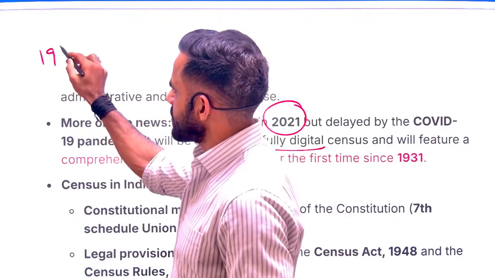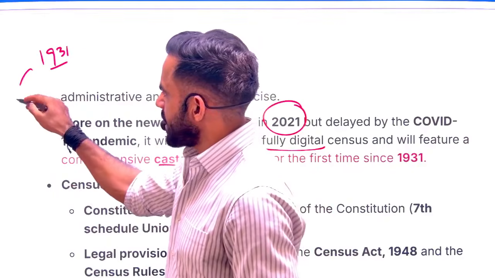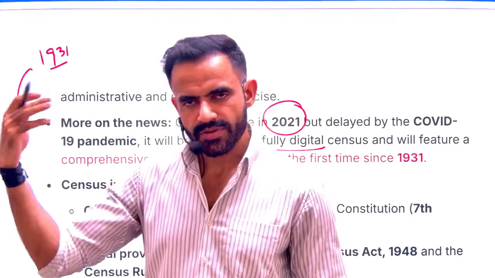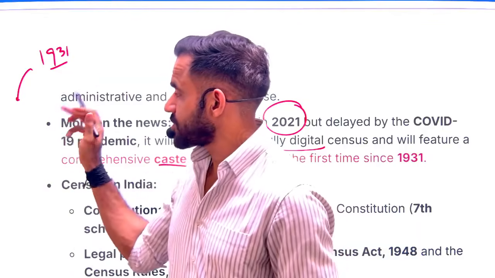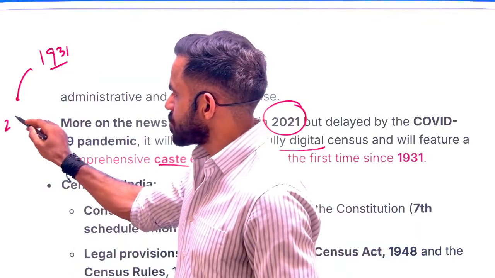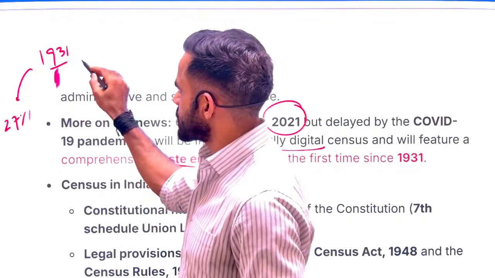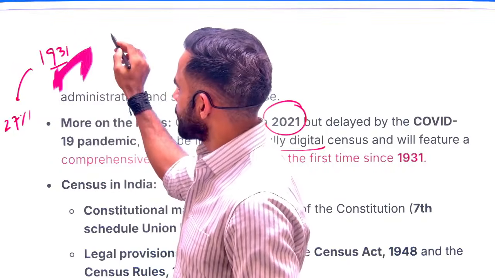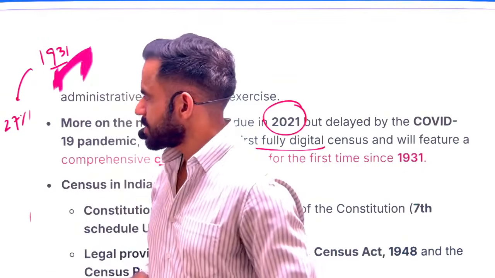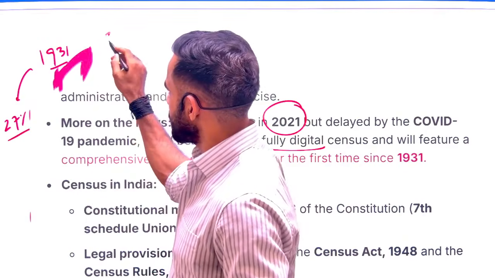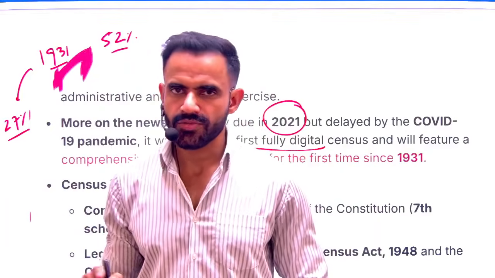In 1931, caste data was collected and released. Based on this data, subsequently after the Mandal Commission recommendation, the reservation was given. So this reservation of 27% to OBC is based on the 52% OBC population as per the 1931 census.